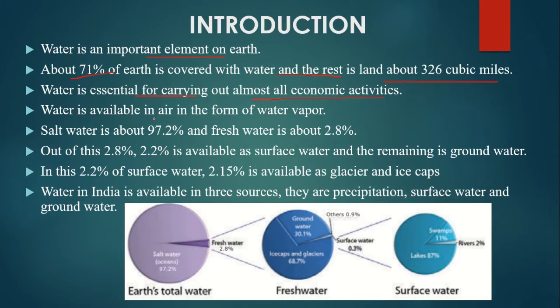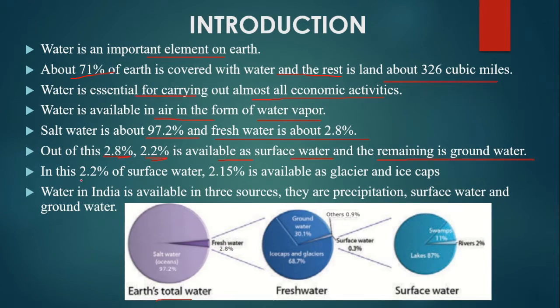Water is available in air in the form of water vapors. Most of the water on the earth is saline and is found in the sea and ocean. Salt water is about 97.2% and the fresh water is about 2.8%. Out of this 2.8%, 2.2% is available as surface water and the remaining is groundwater.